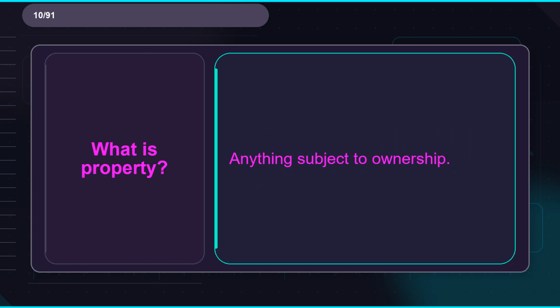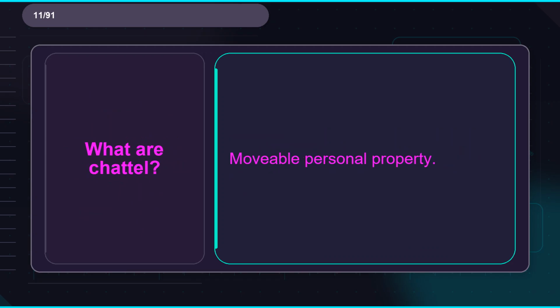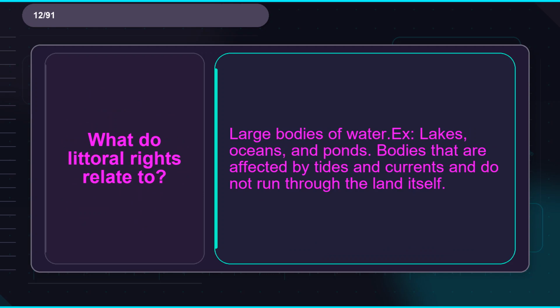Flashcard 10. Term: what is property? Definition: anything subject to ownership. Flashcard 11. Term: what are chattel? Definition: movable personal property. Flashcard 12. Term: what do littoral rights relate to? Definition: large bodies of water. Lakes, oceans, and ponds. Bodies that are affected by tides and currents and do not run through the land itself.